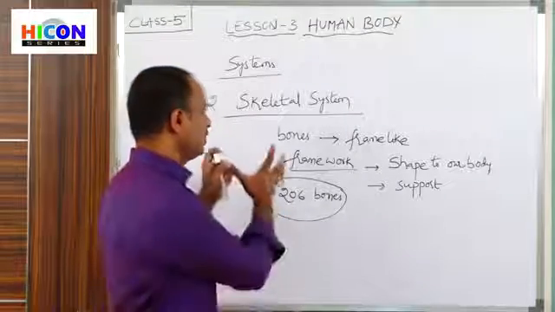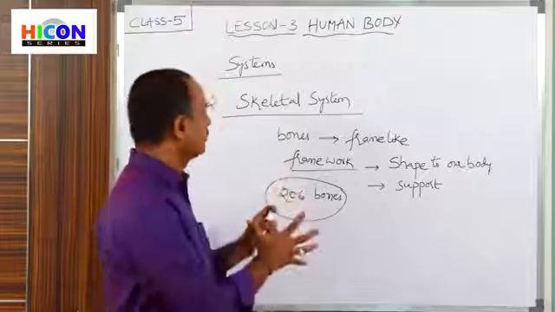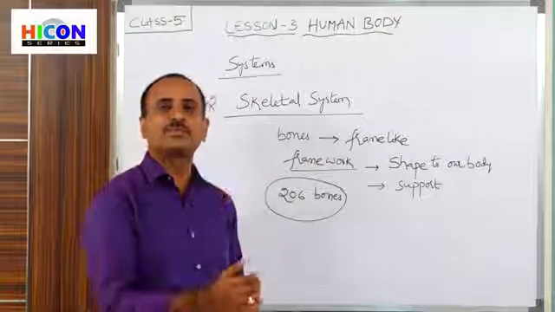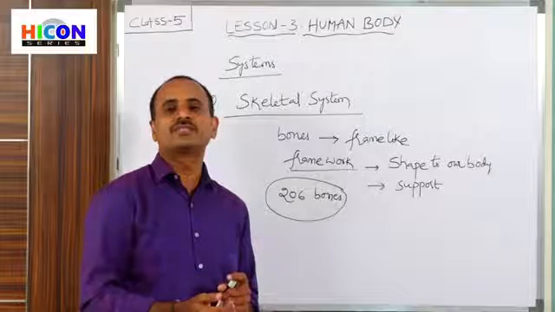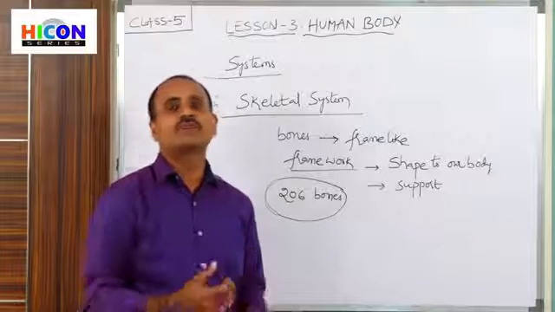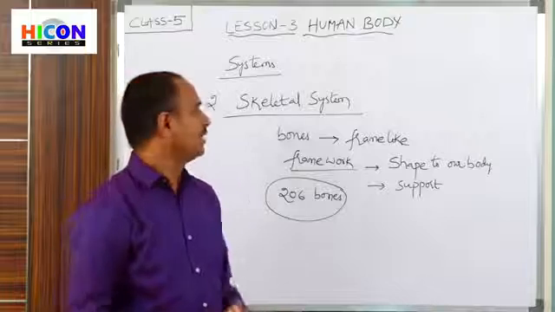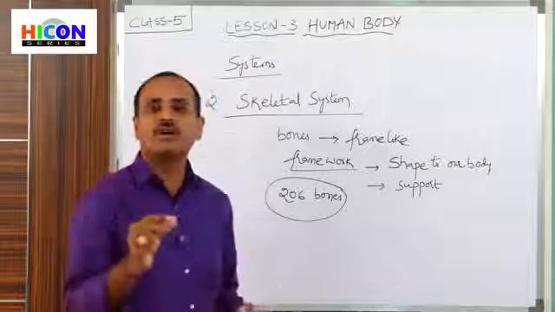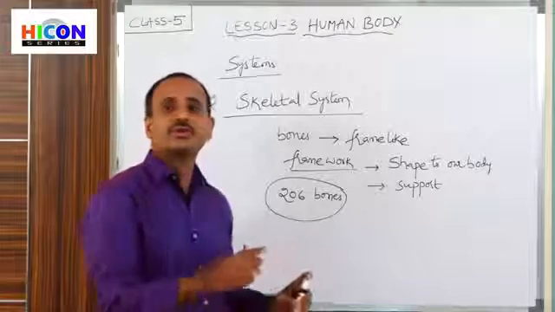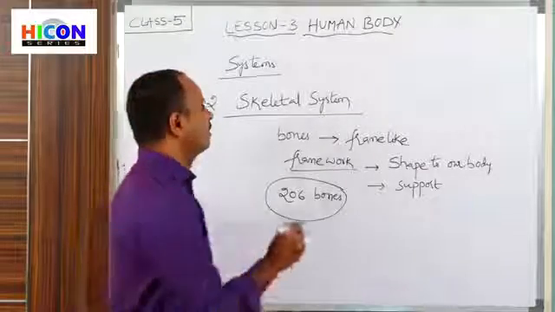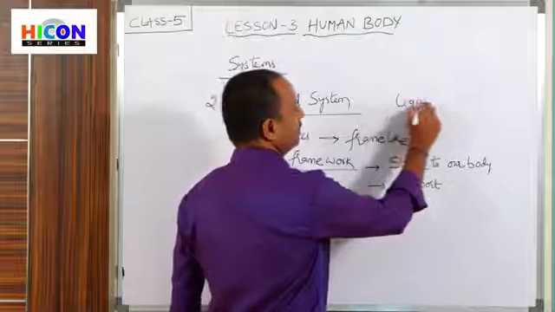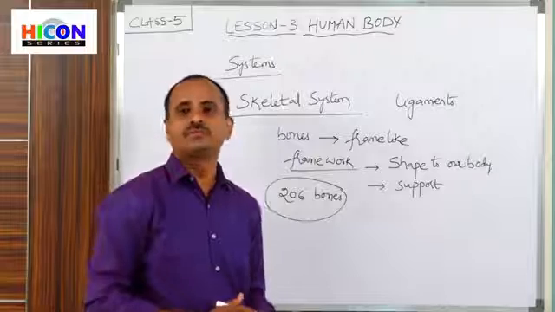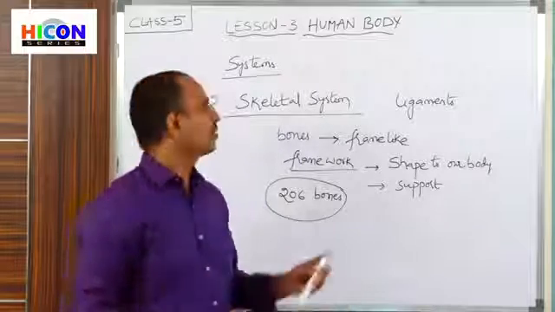So children, this is about the skeletal system. Mainly the bones give shape and support to our body, and because of the bones and the skeletal system, we are able to perform different types of actions. And the soft ligaments are attached. That means soft tissues attached to the bones at their joints are called ligaments.